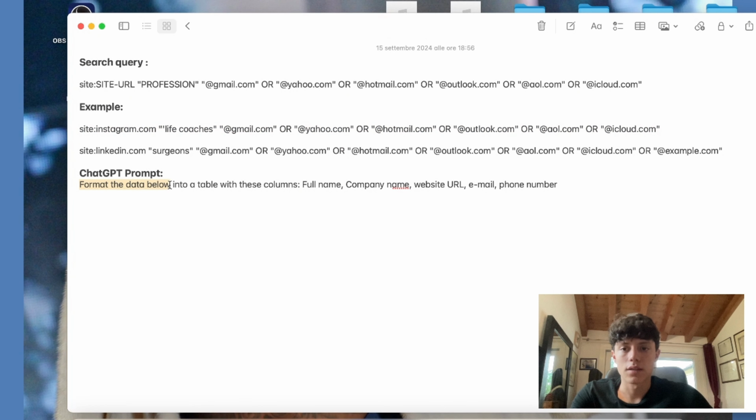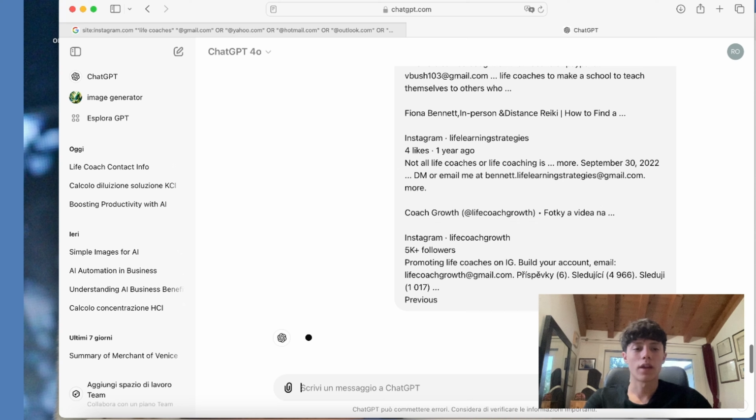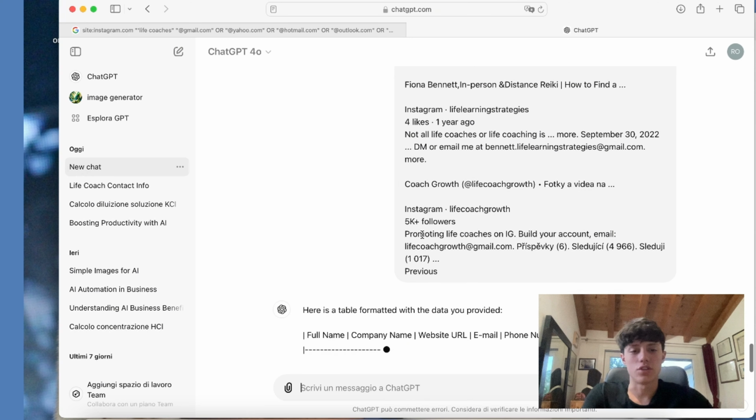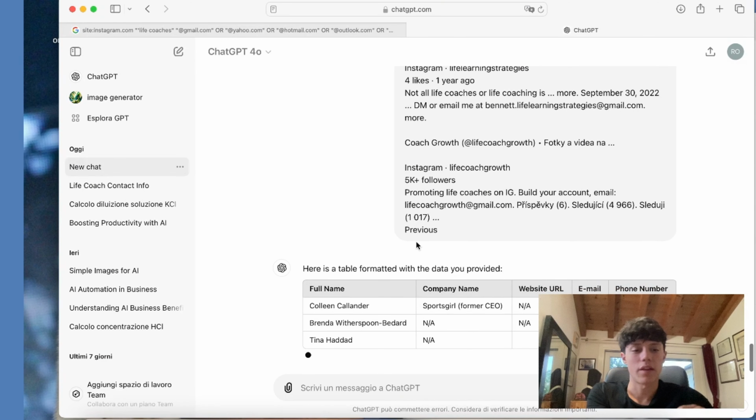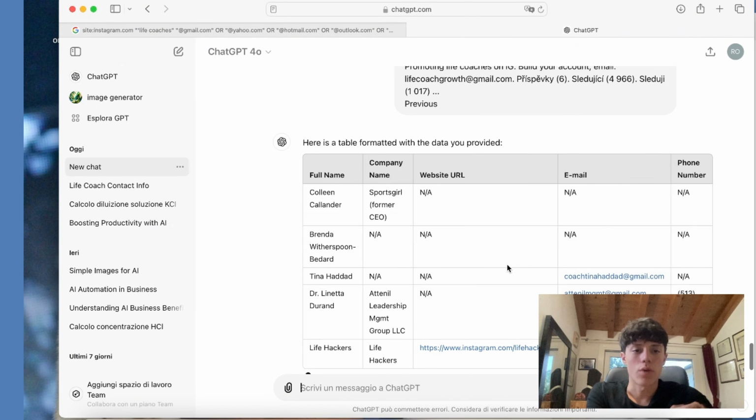So: format the data below into a table with the following columns: full name, company name, website URL if it does contain one, email if it does contain one, and phone number. So we want to copy this prompt and go ahead and paste it right here. So now we will just need to hit enter and watch ChatGPT do all the hard work for us, scraping out of each and every single account all the data we need.